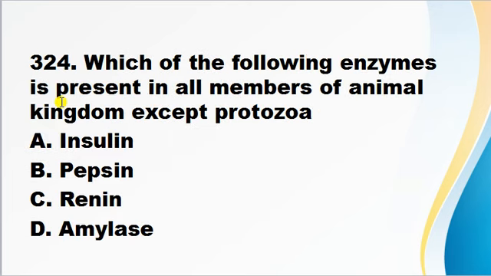Which of the following enzymes is present in all members of animal kingdom except protozoa? Insulin, pepsin, renin, amylase. Amylase is present in all the members of animal kingdom, but it is not present in the protozoa. It is present in human saliva, and it helps in digestion of carbohydrate. So correct answer is D.